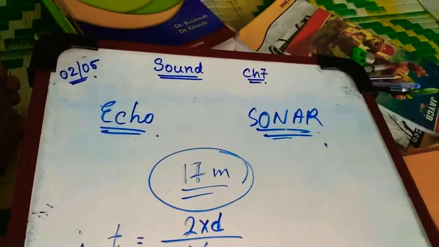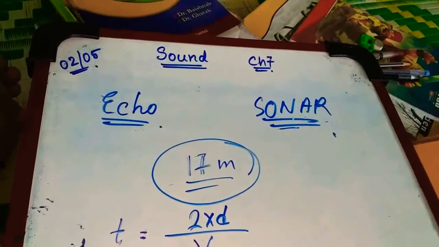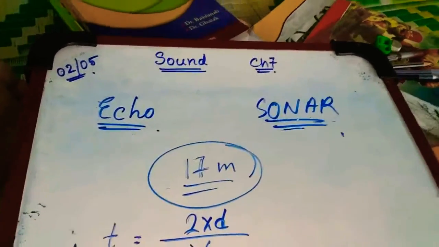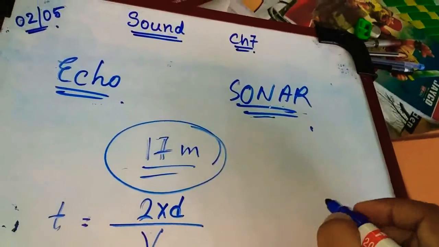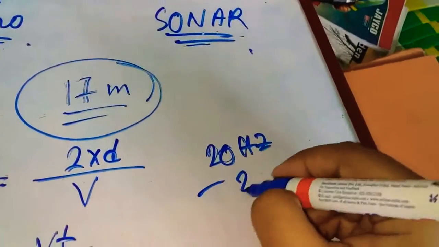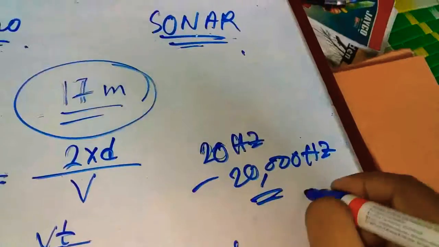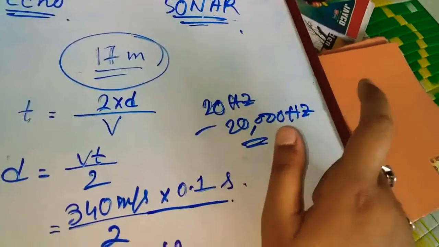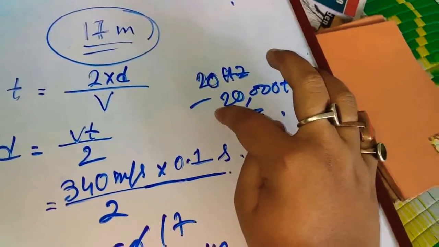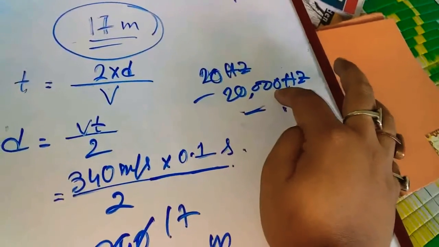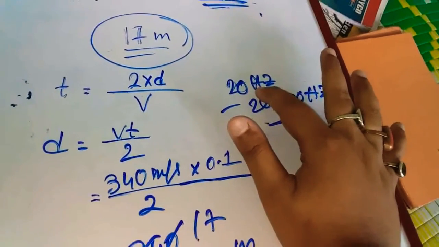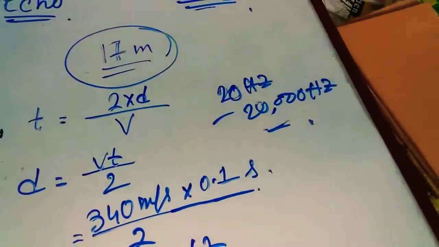Now what is ultrasonic sound and what is audible sound? We all know that the audible range of sound is 20 hertz to 20,000 hertz. If the frequency of a sound is between 20 hertz and 20,000 hertz, then it's an audible sound. We hear these sounds. But when the frequency is more than 20,000 hertz, then it's known as ultrasonic sound. And when it is below 20 hertz, then it is known as infrasonic sound. Okay.